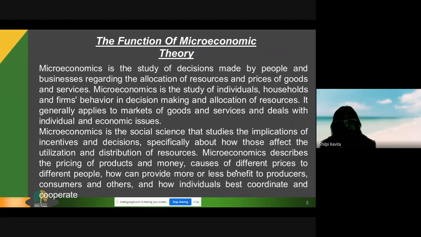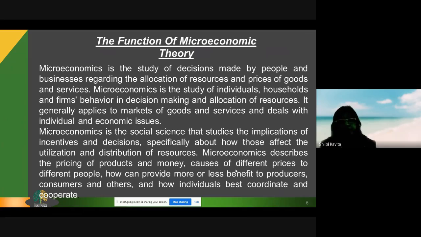In this series, I'll be discussing more on microeconomic theory, the function of microeconomic theory. We have come to know through the definition that it is a study of individual households' and firms' behavior. So what they decide, what they allocate, what they purchase, what they consume, every individual behavior, their demand, their supply, their production, their consumption, is part of the function of microeconomic theory.